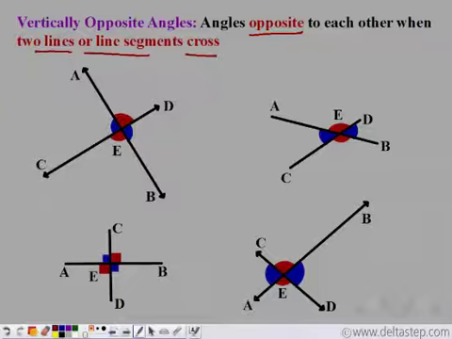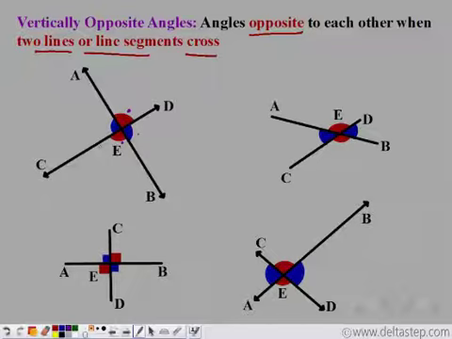Of these 4 angles, you take any 2 angles. They will either be adjacent or be vertically opposite. So if I take these 2 angles, this angle and this angle, we see that these are adjacent angles. So they are not vertically opposite angles. If I take this angle and this angle, these two are vertically opposite angles. If I take this angle and this angle, these are adjacent angles. So of these 4, take any 2, they will either be adjacent or be vertically opposite.